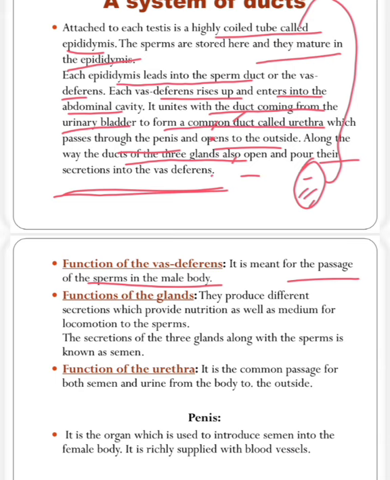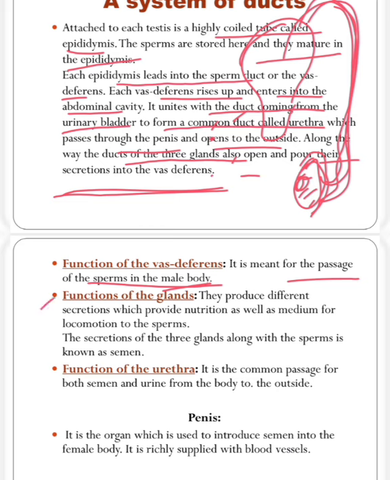This is the seminal vesicle, and this tube is known as the vas deferens. So what is the function of this vas deferens? It is meant for the passage of the sperms. When the sperms are produced inside the testes and developed inside the epididymis, after that they will go to the abdominal cavity through the vas deferens. So the function of vas deferens is to pass the sperms into the abdominal cavity.